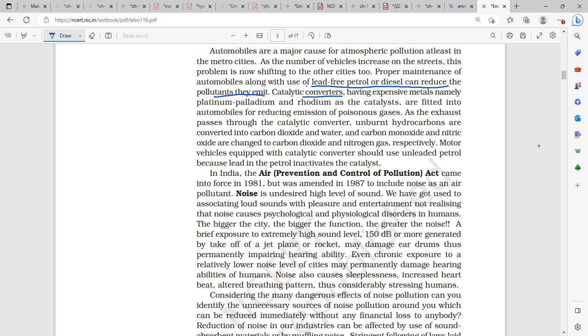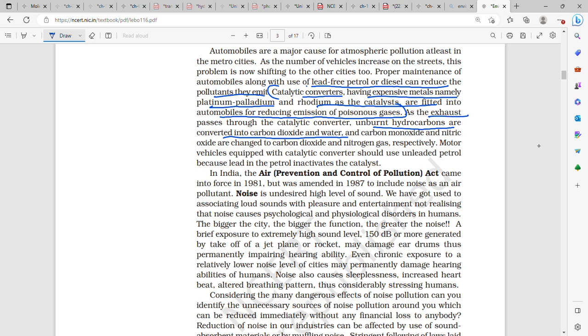Catalytic converters having expensive metals, namely platinum, palladium and rhodium, act as catalysts, and they are fitted into automobiles for reducing emission of poisonous gases. As the exhaust passes through the catalytic converter, unburnt hydrocarbons are converted into carbon dioxide and water.